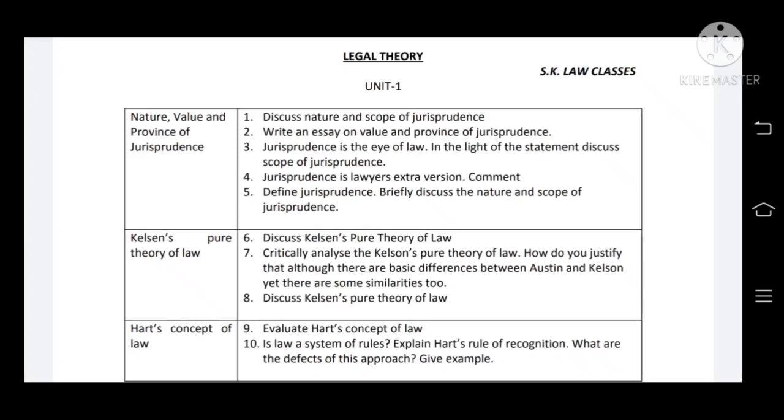Questions number 6, 7, 8 belong to Kelsen's pure theory of law, and question number 7 belongs to Kelsen's pure theory of law and the difference between Austin and Kelsen's theory. Austin's theory is also important, but Kelsen's pure theory of law is more important than Austin. Now questions number 9 and 10 belong to Hart's concept of law. Question number 9 says evaluate Hart's concept of law, and question number 10 says explain Hart's rule of recognition and what are the defects of this approach. So there are mainly three questions which are very important from unit 1.